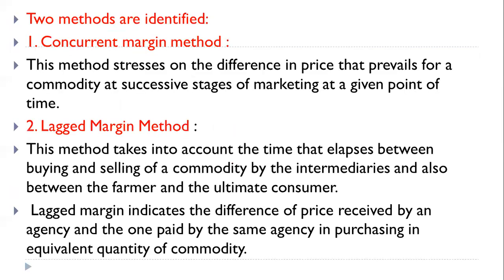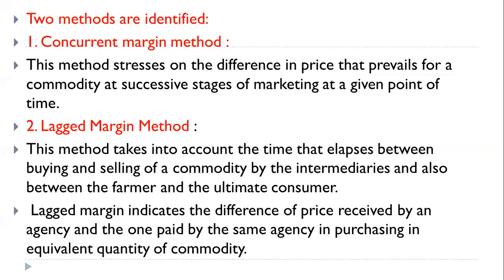Then there are two methods, concurrent margin and lagged margin, for estimation of market margin. What is concurrent margin? This method stresses the difference in price that prevails for a commodity at successive stages of marketing at a given point of time. Whatever the price, in successive stages, means from producer to wholesaler to retailer to consumer. If you go on adding the differences between those prices, then we can get which particular point? Concurrent market margin.